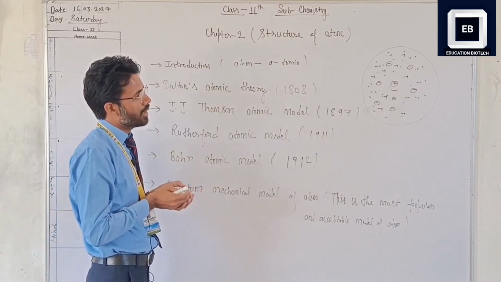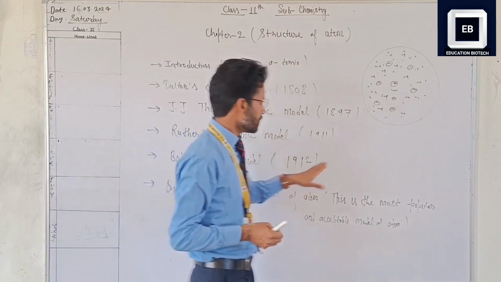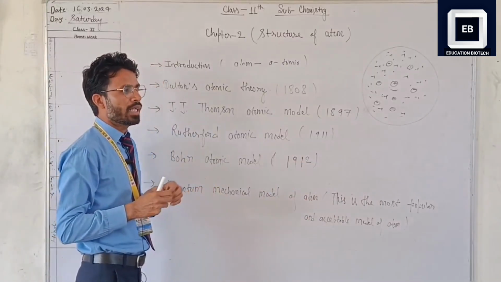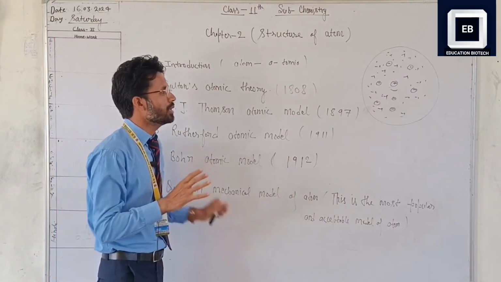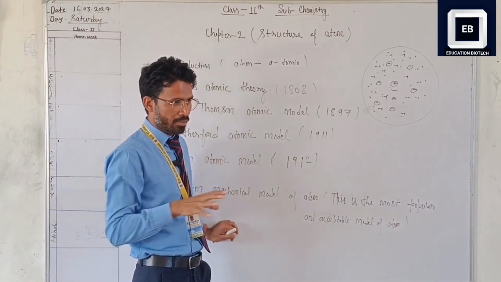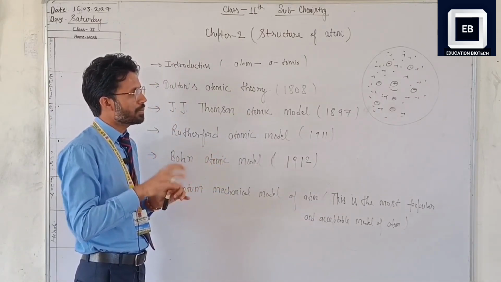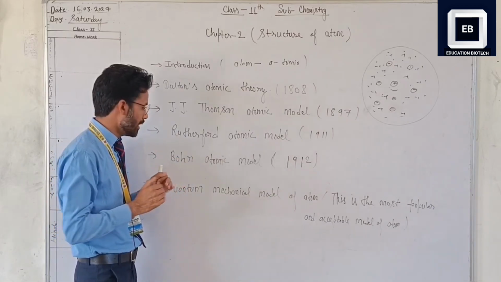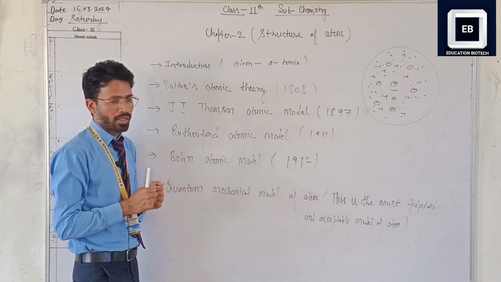He also compared it to the plum pudding model. It is also known as the plum pudding model. Have you eaten plum pudding? In Hindi you can say halwa or kheer. We have eaten it, and in it the basic material, the matrix, acts as the positive sphere, and the dry fruits act as electrons. This is a very reliable model by which we understand the atom.